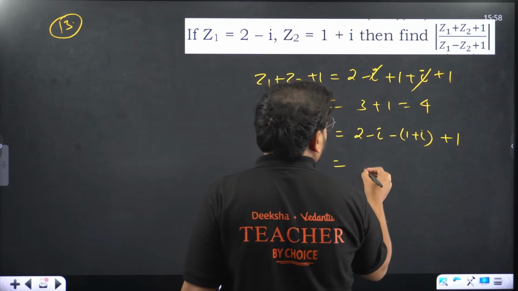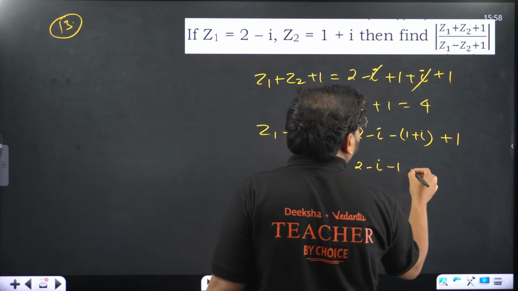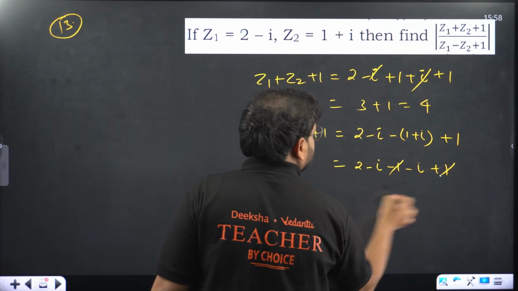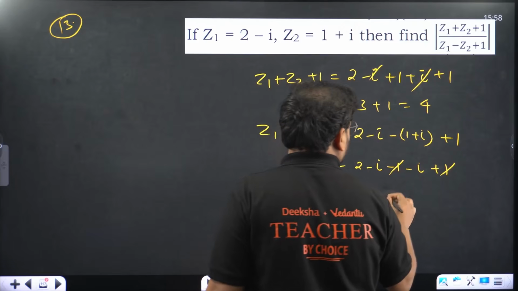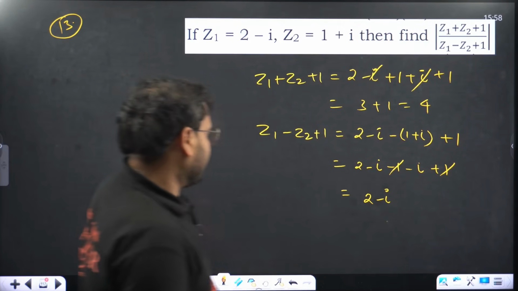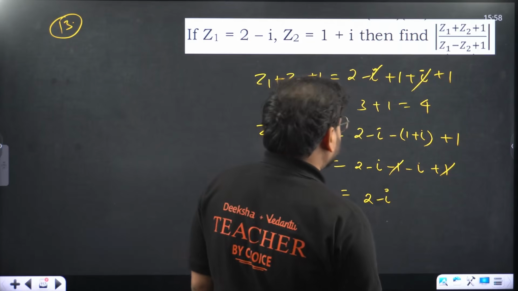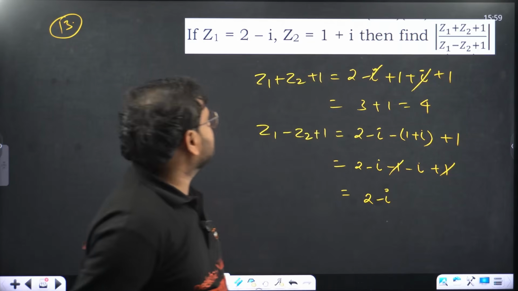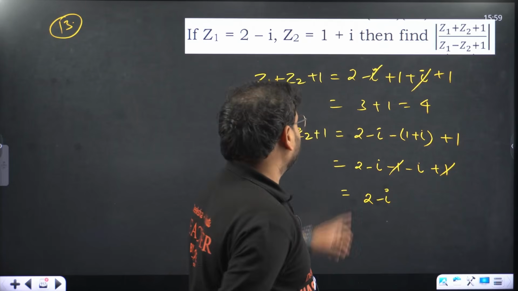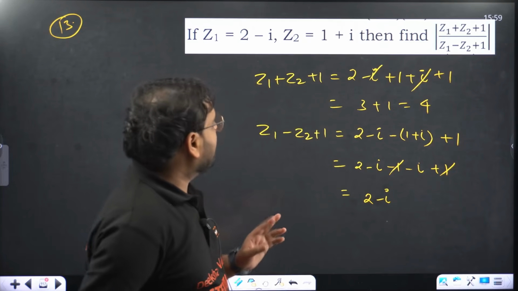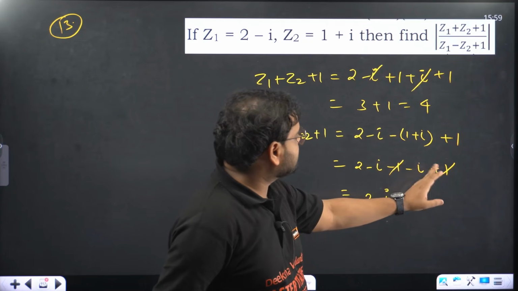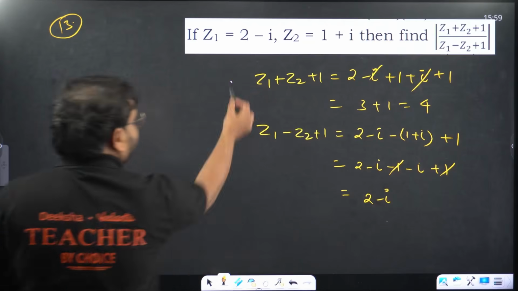So over here what do we have? 2 minus i minus 1 minus i and plus 1. So this minus 1 plus 1 cancels. I have 2 minus i left. No, something is missing. z1 minus z2 plus 1 is there. So we have 2 minus i and 1 plus i difference. So minus 1 minus i, minus 1 and 1 cancels. Minus i is left. Okay, correct. Let's continue now.